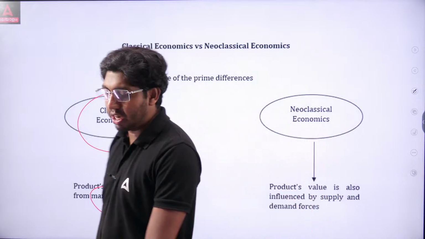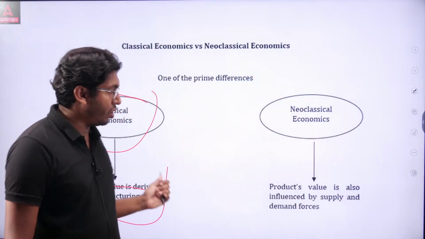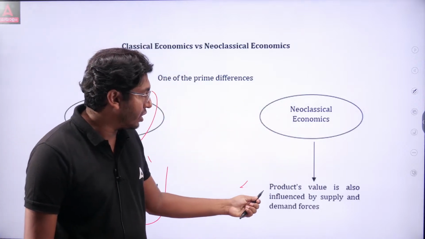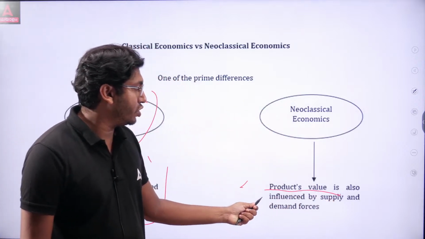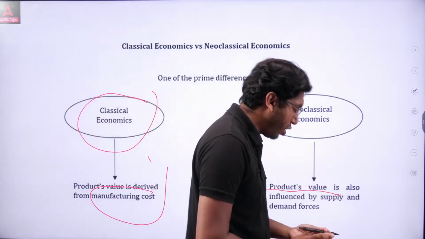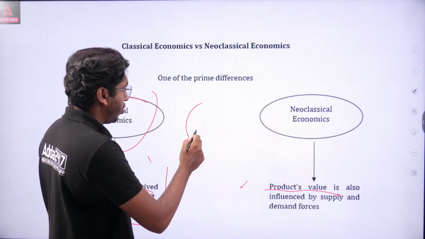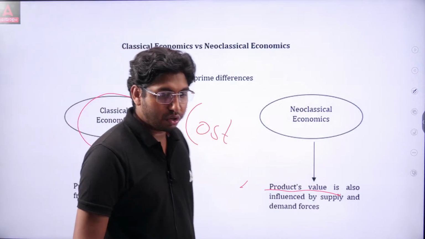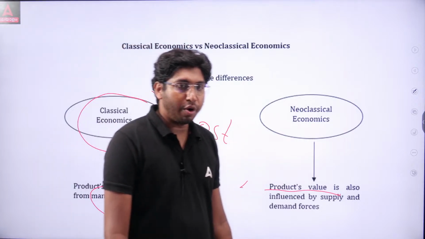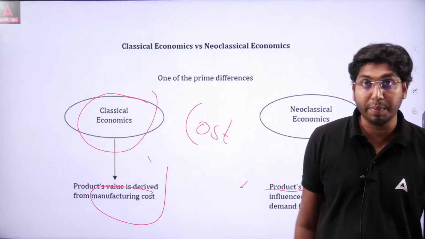This is what classical economics meant. But on the contrary, neoclassical economists opine that a product's value is not only the cost, but is also influenced by supply and demand forces.